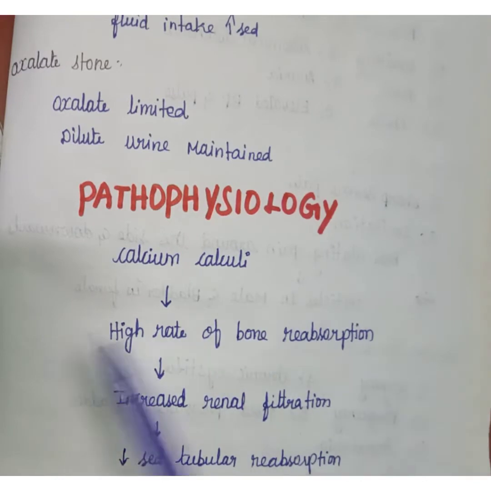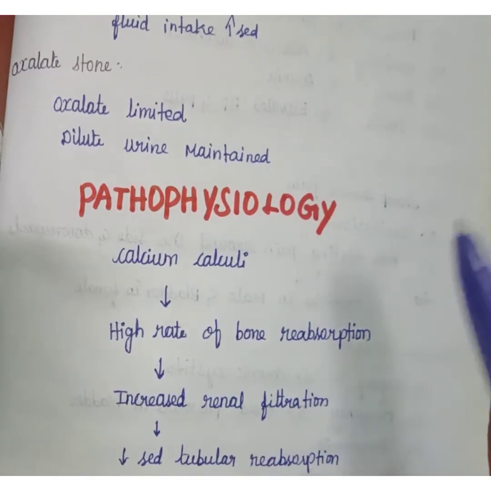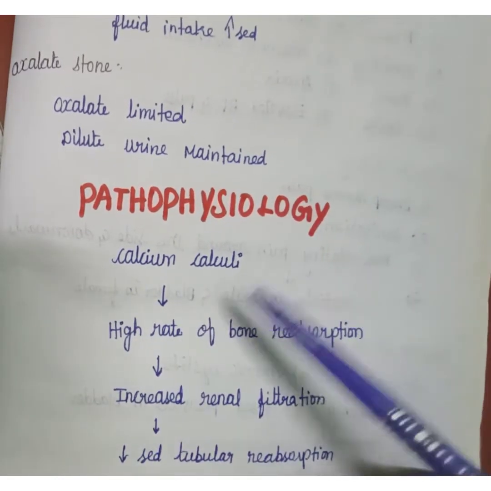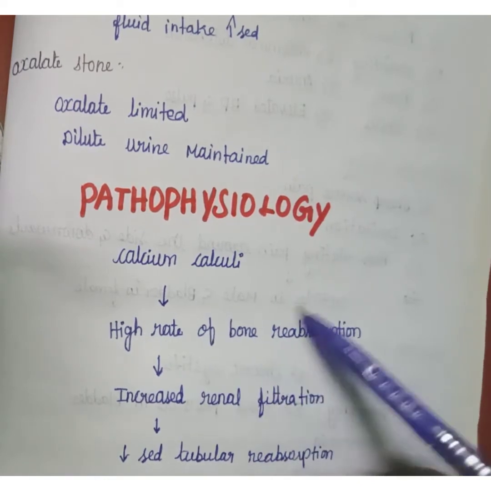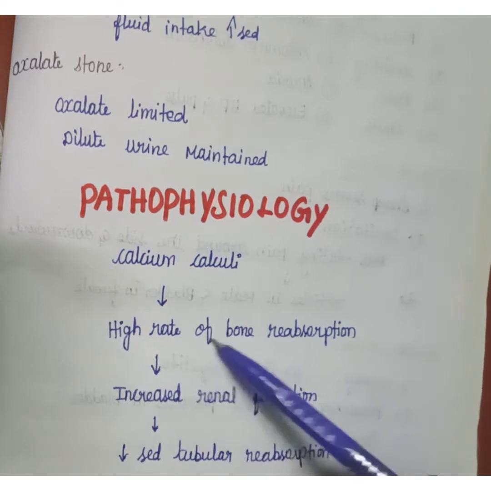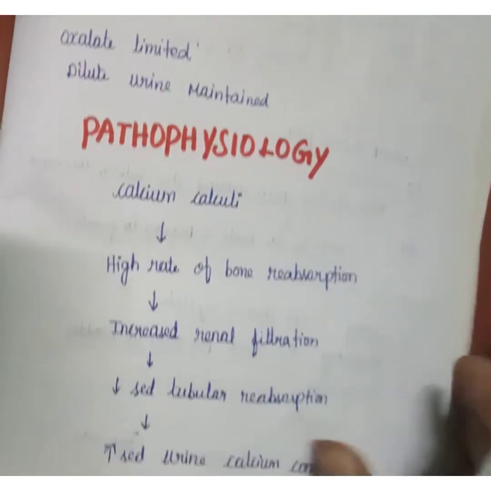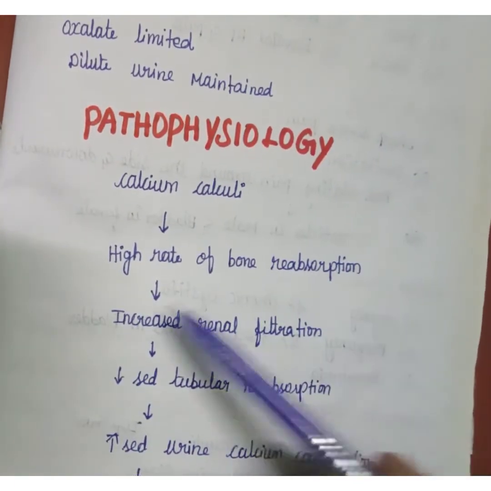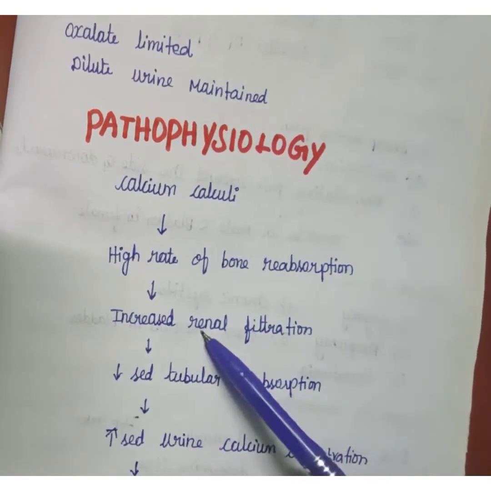Next one is pathophysiology. Let's see pathophysiology. Calcium calculi cause a high rate of bone reabsorption. A high rate of bone reabsorption leads to increased renal filtration.